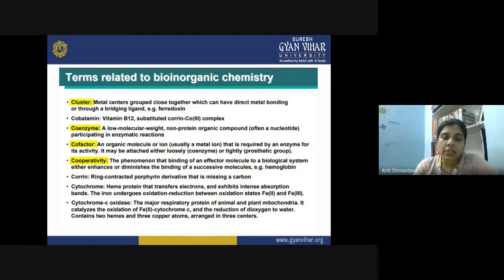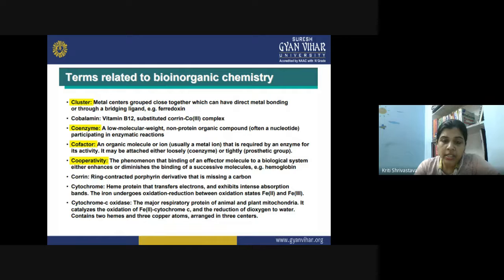Then, related to the cytochromes, we have an enzyme that is cytochrome C oxidase. This is not a cytochrome, rather it is an enzyme for the functioning of the cytochrome. It is a major respiratory protein of animal and plant mitochondria. As we know, the mitochondria is the organelle involved in energy generation, and sometimes it is called the energy house of the cell. So cytochrome C oxidase is present in the mitochondria, and it is involved in the process of respiration, that is, the oxidation of glucose and consecutive generation of electrons, and then the formation of ATP.